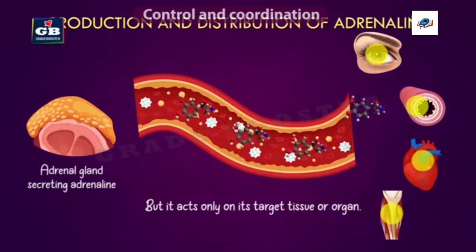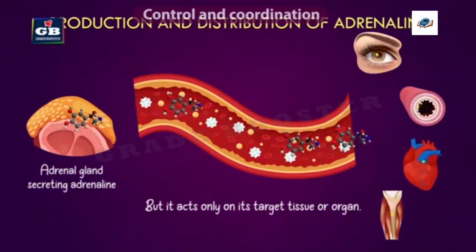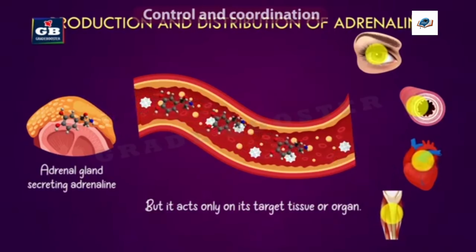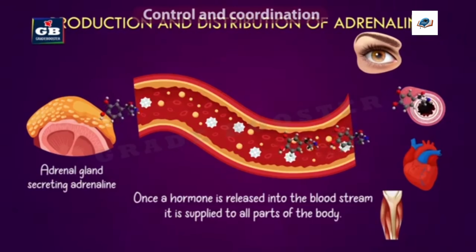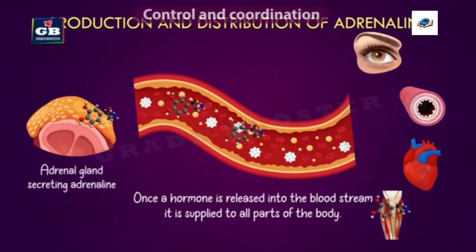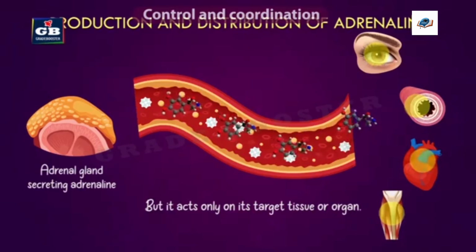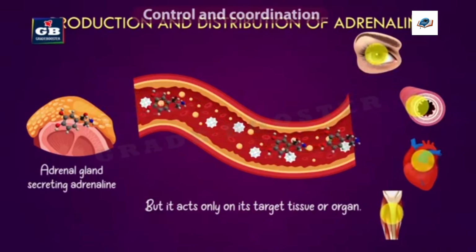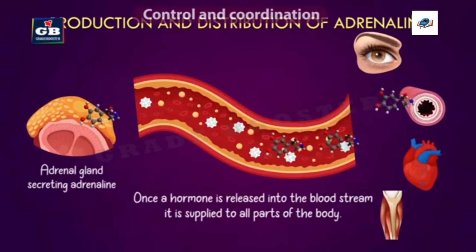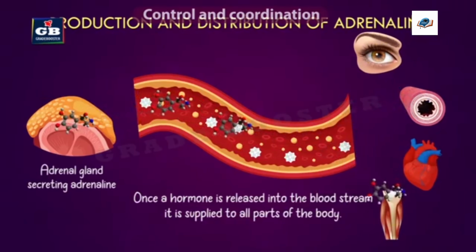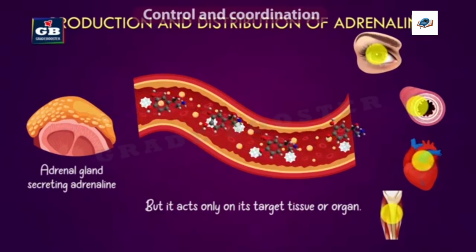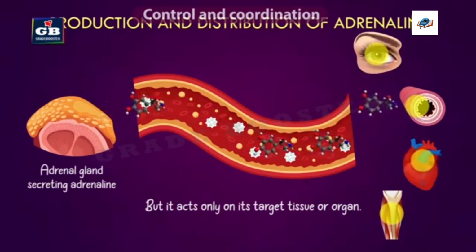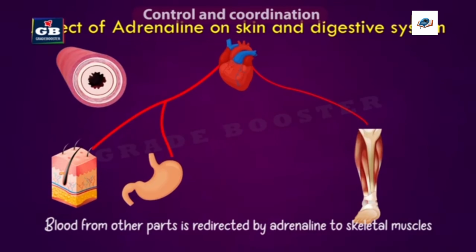Even though adrenaline is supplied to all the parts of our body, only a few organs accept it and function accordingly. Adrenaline mainly affects our eyes, blood vessels, heart, lungs, and muscles. Due to the action of adrenaline, our heart beats faster and supplies more oxygen to our muscles. So when we are frightened, we observe that our heart beats fast. Why is it beating fast? Because it has to pump more oxygen and more glucose to the muscles. And also, the blood from the digestive system and skin is taken and sent to the muscles.